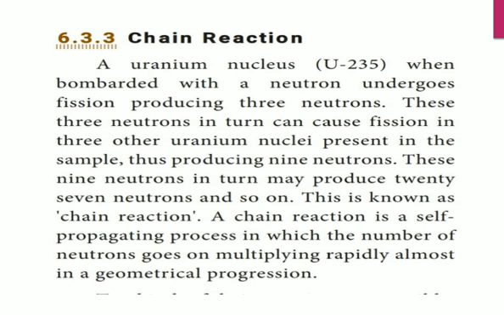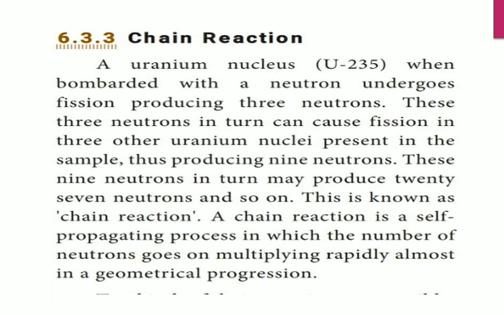A chain reaction is a self-propagating process in which the number of neutrons goes on multiplying rapidly, almost in a geometrical progression.